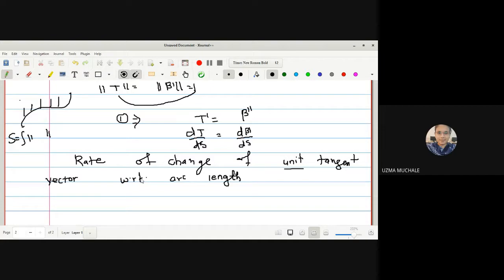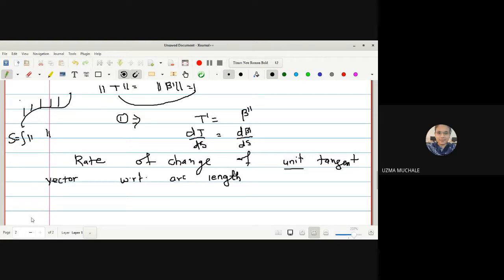So we can say that the second derivative, as we already studied in the 11th or 12th standard, the first derivative will give you the slope of a tangent. The second derivative will give you the rate of change of a slope of a tangent. That means by which rate your tangent is changing, right? So second derivative will give you the rate of change of a tangent. So here you can say rate of change of a unit tangent vector with respect to arc length will be explained by this t dash.